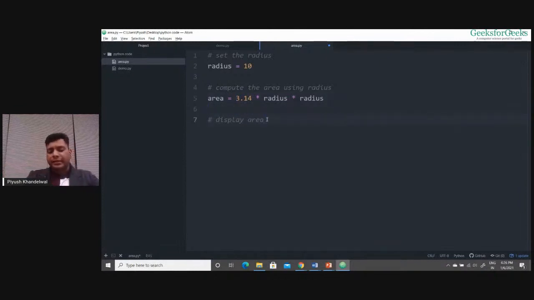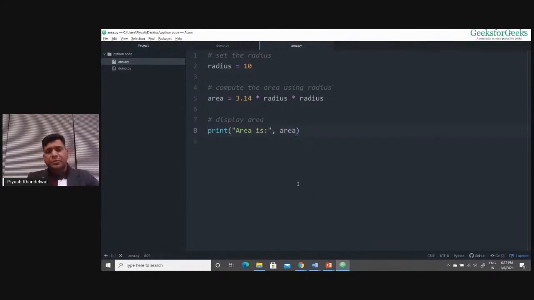Now I need to display this. For displaying, I use the print function. Here I display a message first. Then I want the value of area to be printed, so I pass the variable. When I simply pass a variable, it means the value has to be fetched out. When I write a variable with assignment, it means a value has to be assigned there. A variable without assignment means its value has to be fetched and printed.